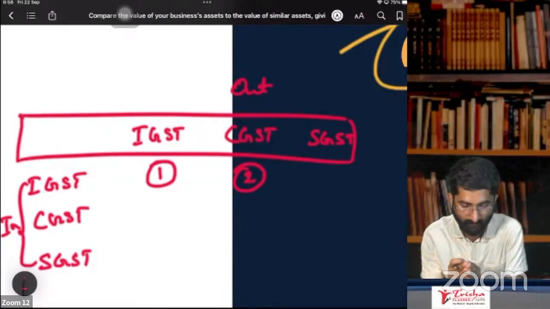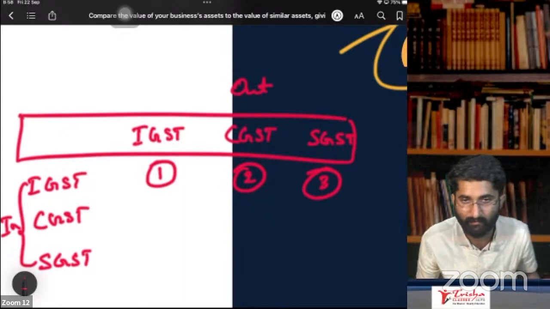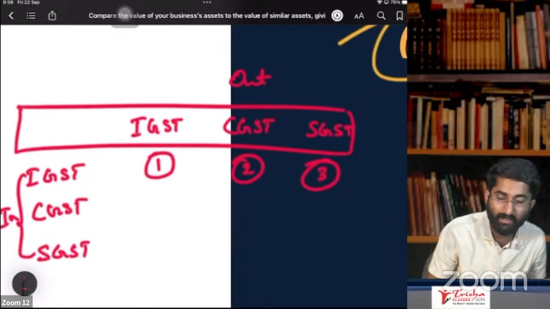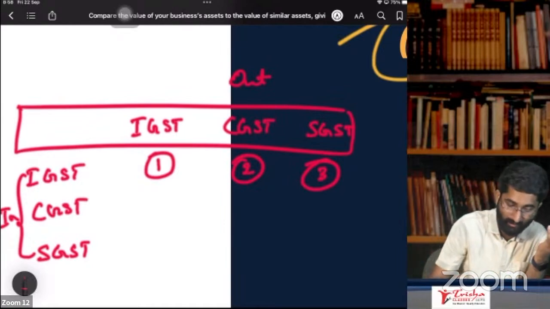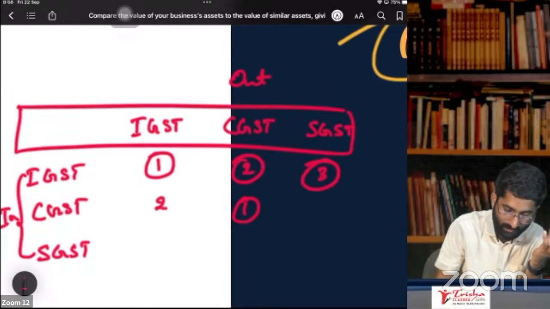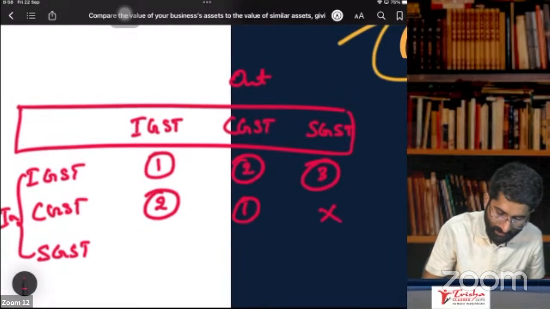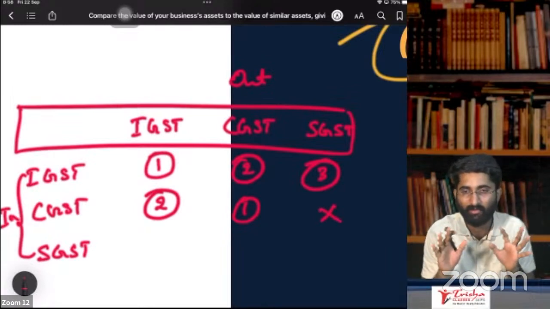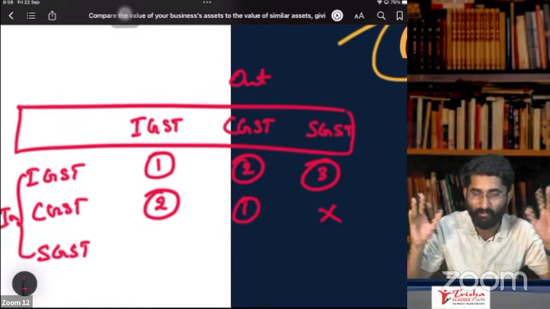If something is left, go to CGST, second preference. Third preference is SGST. And if there is any amount in CGST input, first set it off with CGST, second preference is IGST, third preference is SGST. No, CGST and SGST, the horoscope will not match.